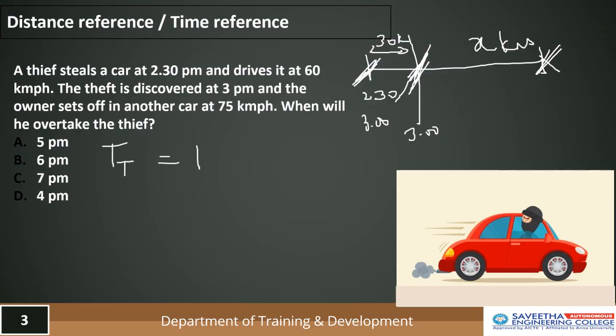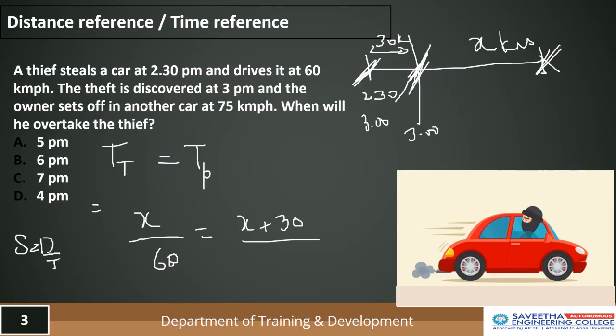the time taken by the policeman. As we know speed is distance by time, so time is distance by speed. The distance traveled by the thief is x kilometers divided by the speed of the thief, which is 60, and this will be equal to x plus 30, because the police had to travel another 30 kilometers which the thief had already crossed, divided by the speed of the police, which is 75 kilometers per hour.